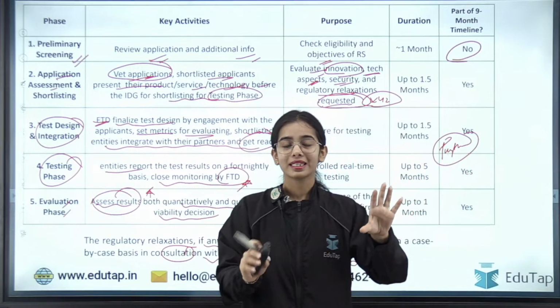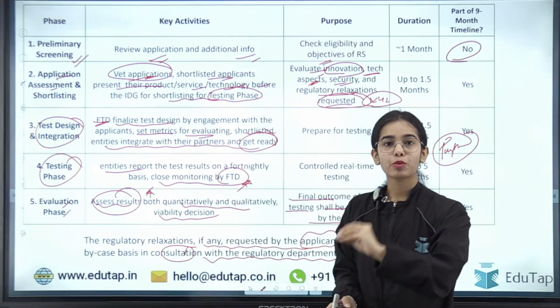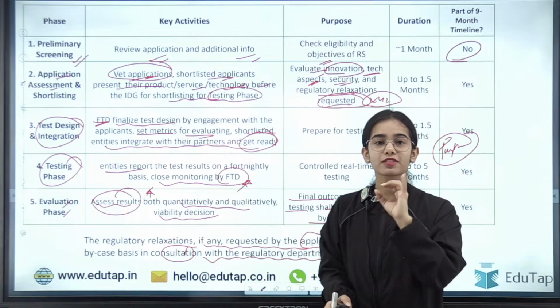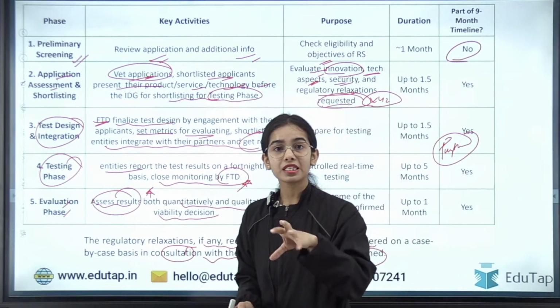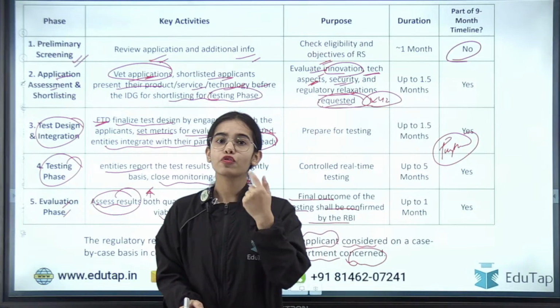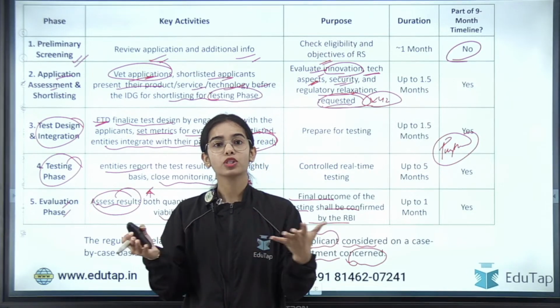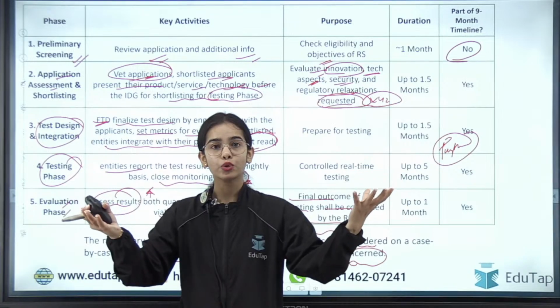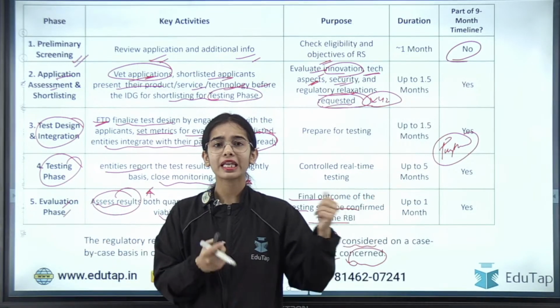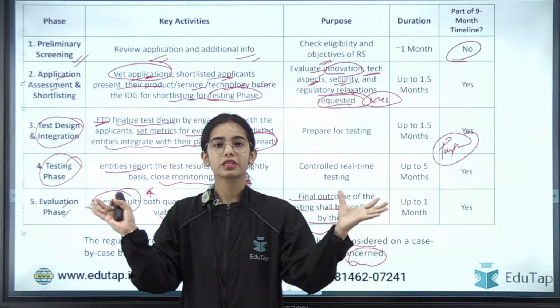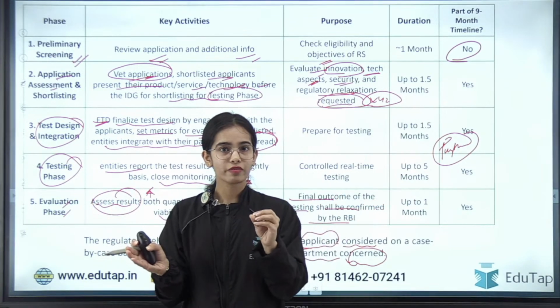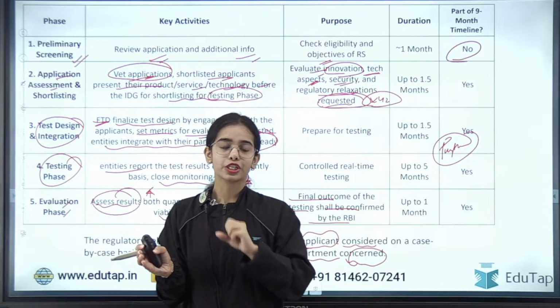So that's why this regulatory sandbox is only for companies. It is for fintech companies, banks, financial institutions and such, because companies want to continuously innovate. But it's not like they can release a new innovative product without the permission of RBI. What if it is very harmful? What if it takes the information of the people and just releases the data? So that is not viable, right? The RBI regulations have to be followed.